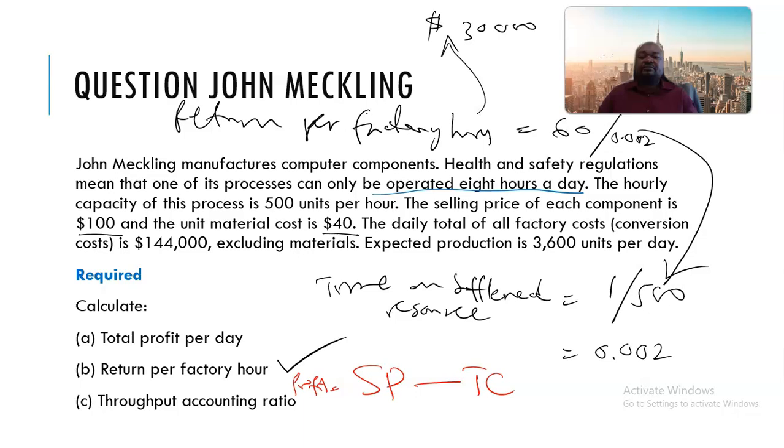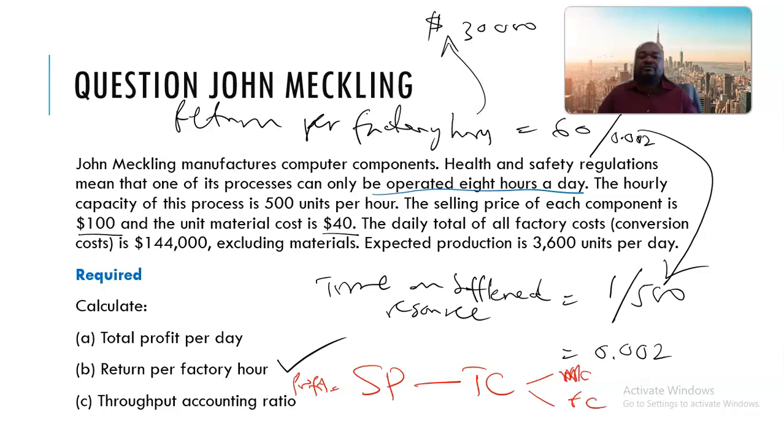And in total cost, that's where we have the variable cost as well as the fixed cost. So a combination of variable cost and fixed cost give us the total cost. So in other words, since we are doing throughput accounting, we are going to say the total cost is actually the material cost and factory cost.